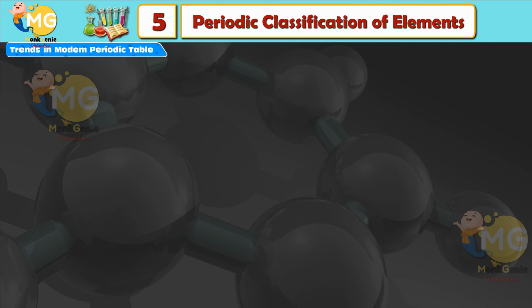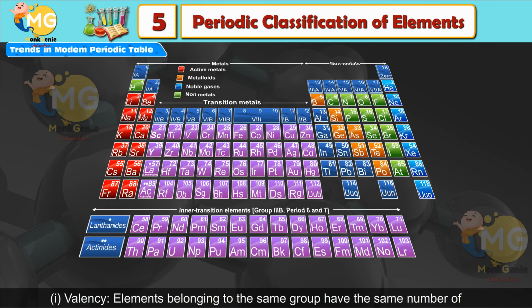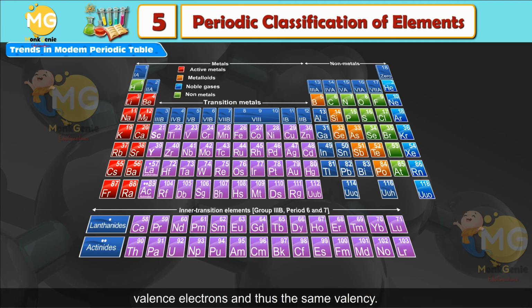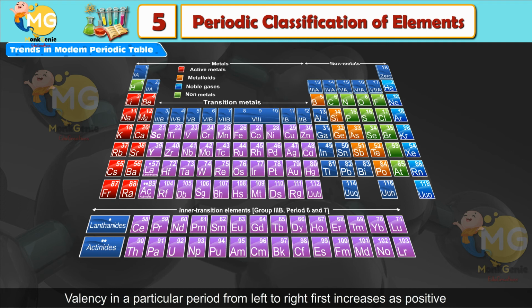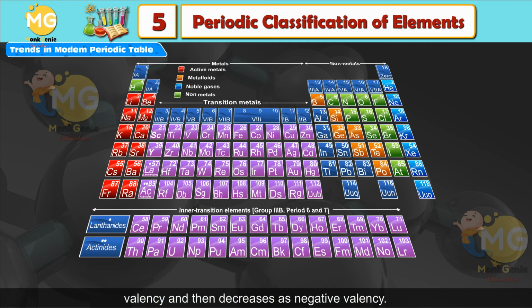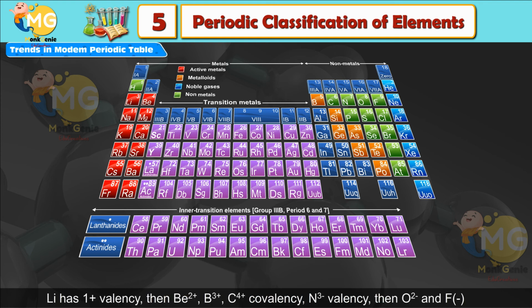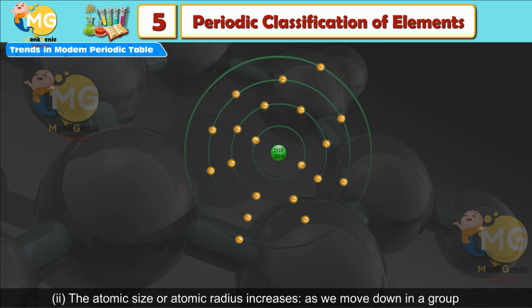Trends in the modern periodic table. Valency. Elements belonging to the same group have the same number of valence electrons and thus the same valency. Valency in a particular period, from left to right, first increases as positive valency and then decreases as negative valency. For example, in elements of the second period, Li has 1+ valency, then Be 2+, B 3+, C 4+ covalency, N 3-, then O 2- and F 1- valency.